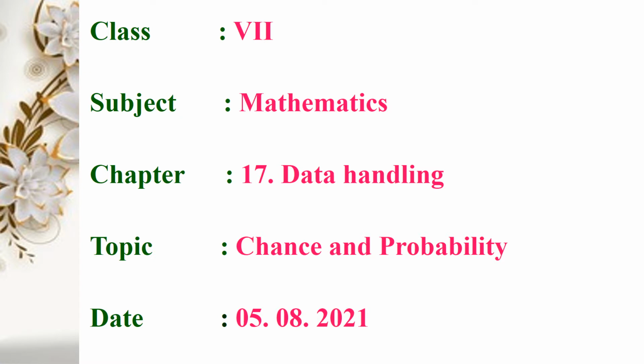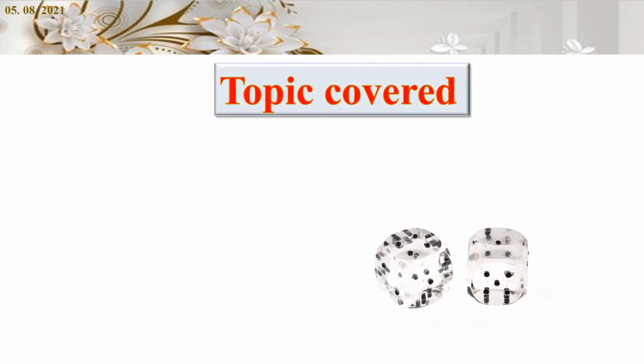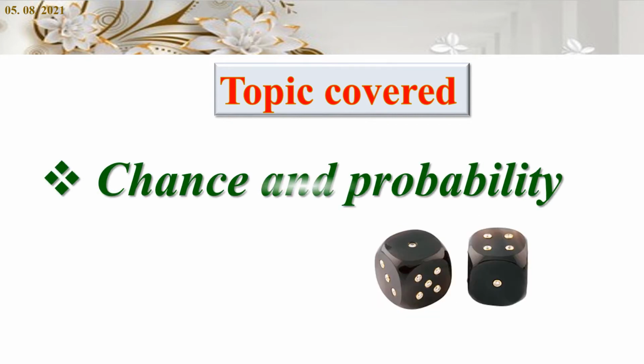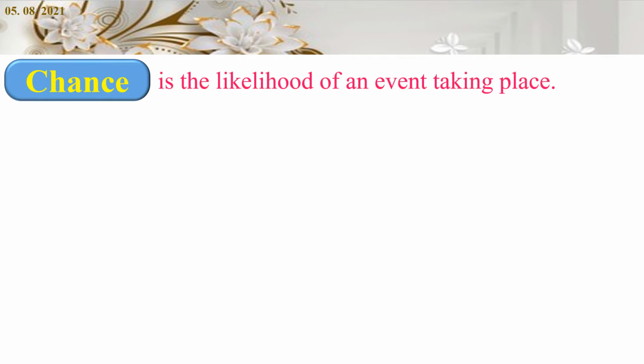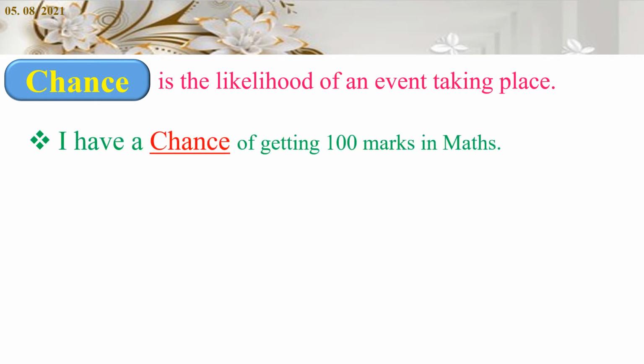This session is for class 7 subject mathematics, chapter 17 data handling, topic chance and probability. Topic covered in this session is chance and probability. Chance. Chance is the likelihood of an event taking place. Students, you may like something to happen in your life. For example, you can say that I have a chance of getting 100 marks in maths. Okay, if you put effort, you can score 100 marks.